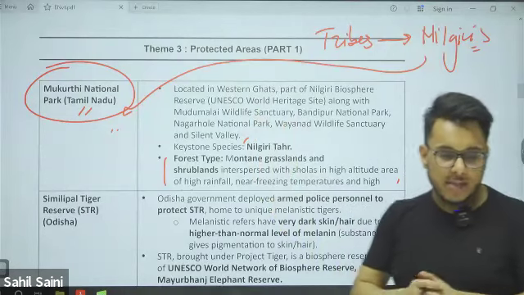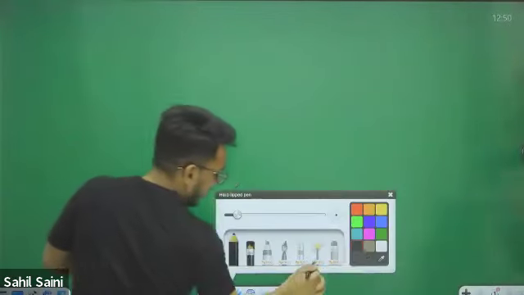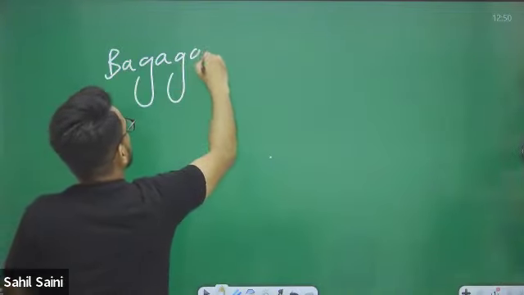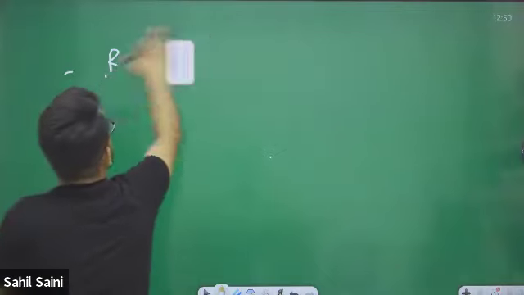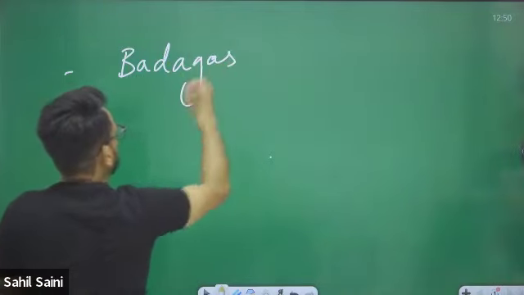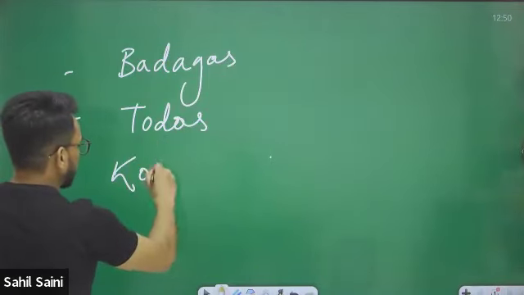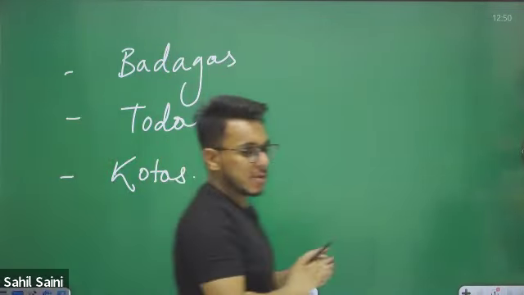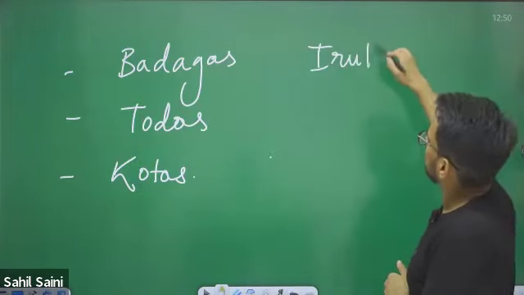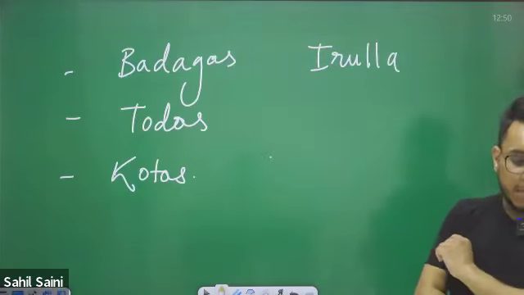Badagas, Todas, Kotas, Irulla, Adian, and Pania.